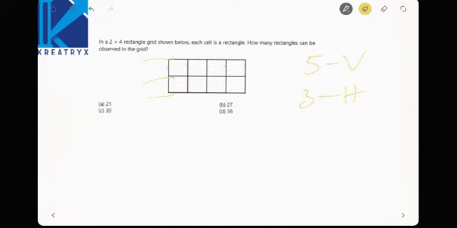Now see here, out of 5 vertical grids we need 2 for rectangle formation. Am I right? And out of 3 horizontal, we need 2 horizontal grids for a rectangle formation. So 5C2 into 3C2 will be your answer. 5C2 is nothing but 5 factorial by 3 factorial into 2 factorial, so 10 will be the 5C2 value. 3C2 value will be 3. Now the total answer will be 30.